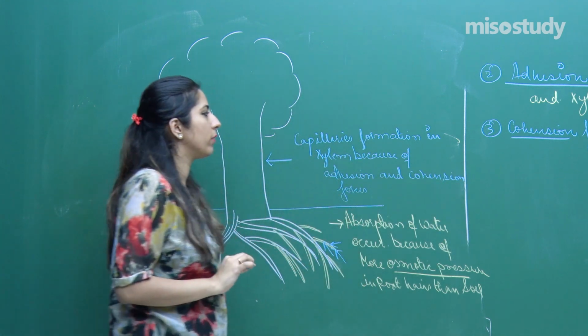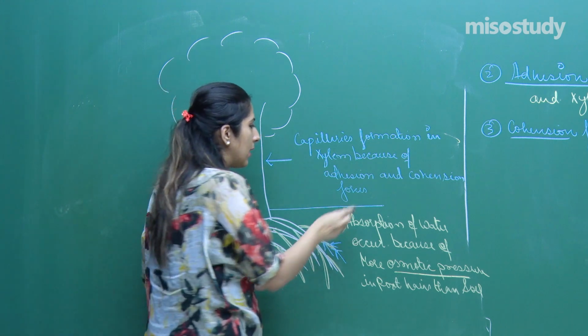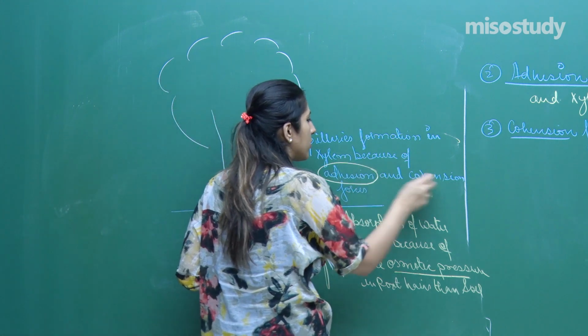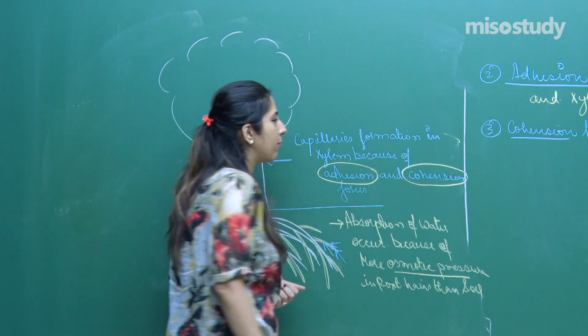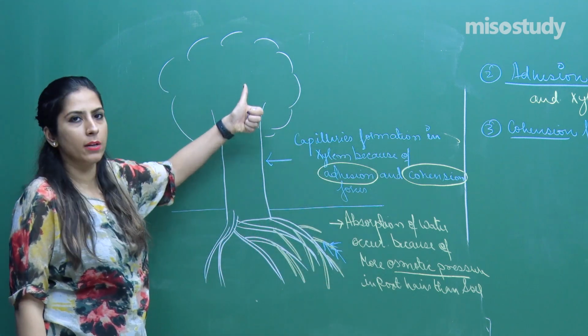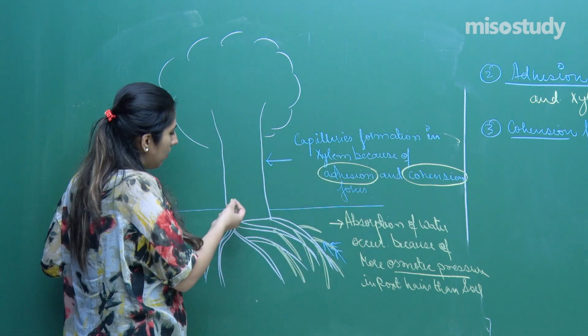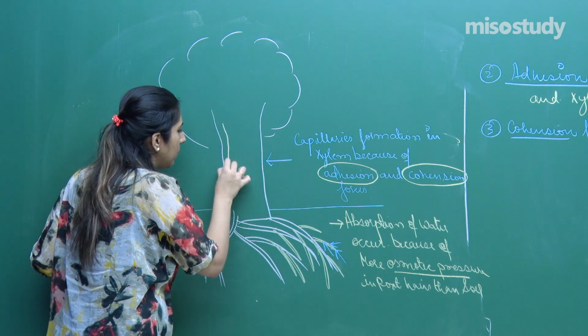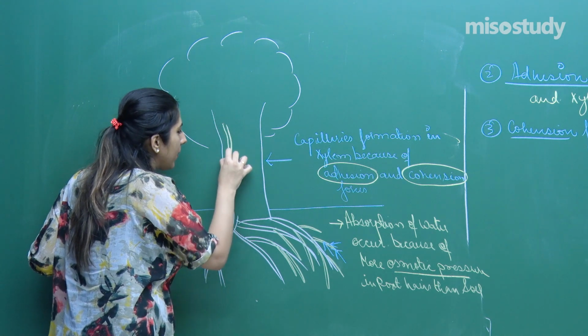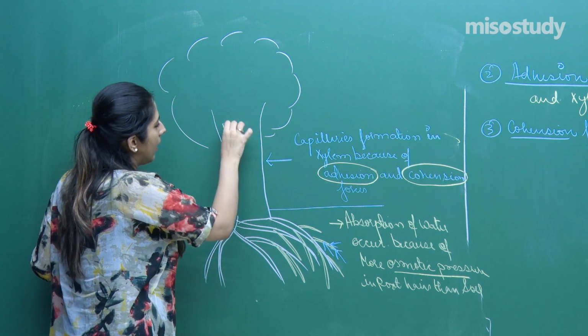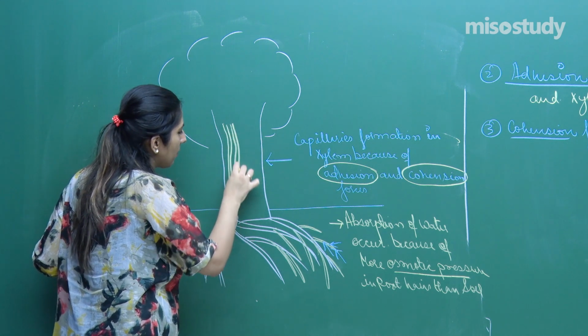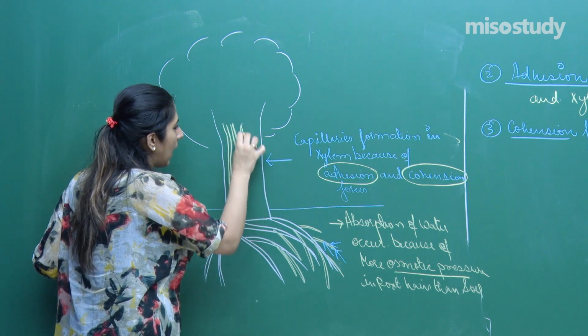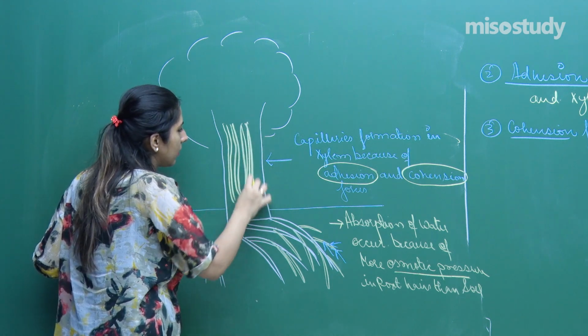Hope you understood this. These are the two important forces, adhesion and cohesion. Their surface tension forms capillaries from here to there. Now, if I draw a diagram in between, I will be able to see capillaries like this. This is an ultra version. Some capillaries will be formed like this.